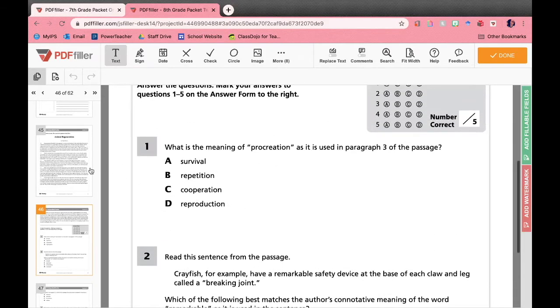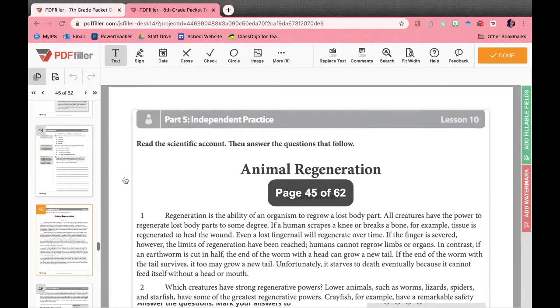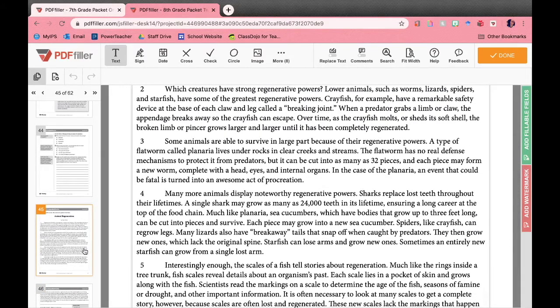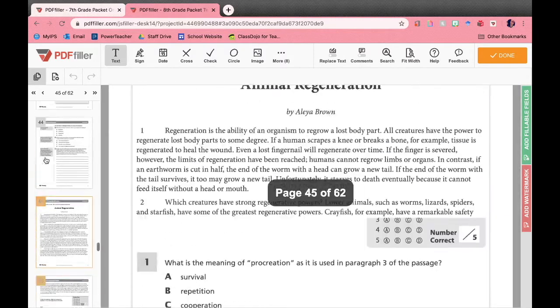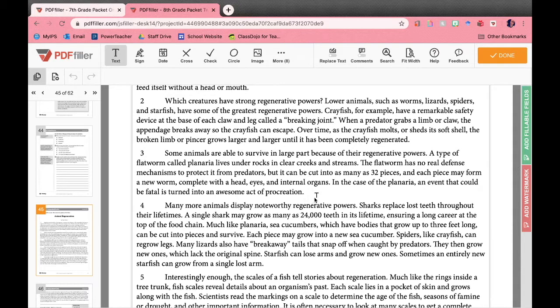So if we go back and look at paragraph 3, that's going to be back on page 45. We're looking for the definition of procreation. So we need to be using context clues to find the definition of this, which we discussed earlier in the packet. It says, some animals are able to survive in large part because of their regenerative powers. Now we know the regenerative means that it can grow back a part of its body in some way. So that's important to keep in mind.